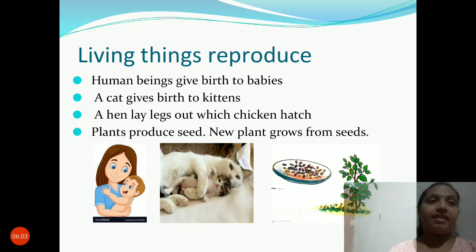Can your chair reproduce a small baby? The chair will be as it is. However long you keep it at home, it will be as it is. Can it give birth to another chair? No, right? So only living things have the special character of reproducing. All the animals, plants, even birds, insects, everything will give birth to a small baby.